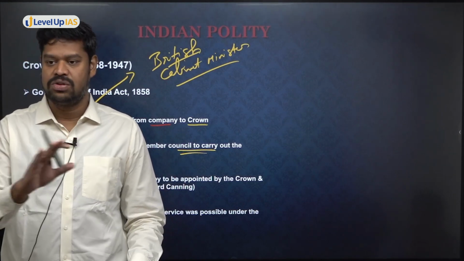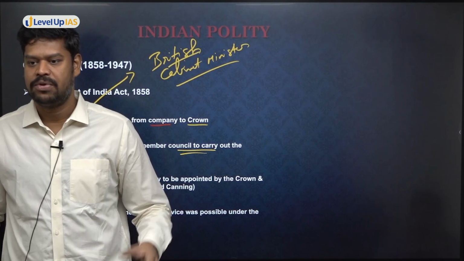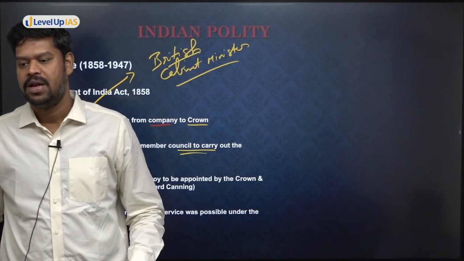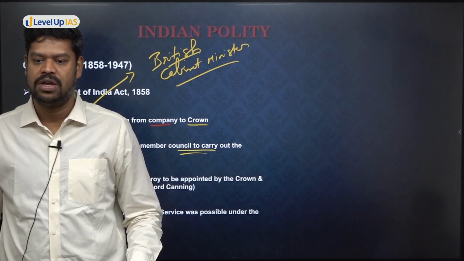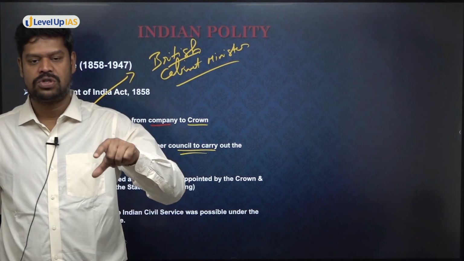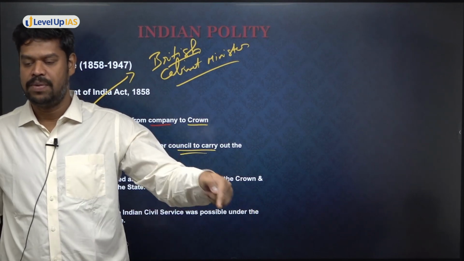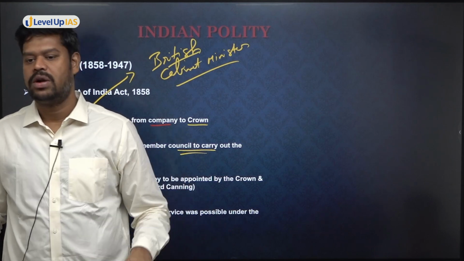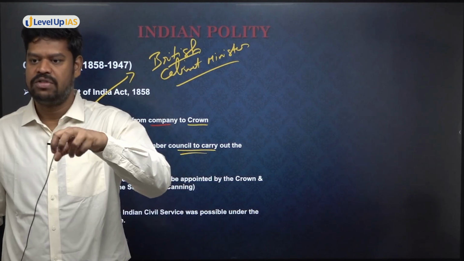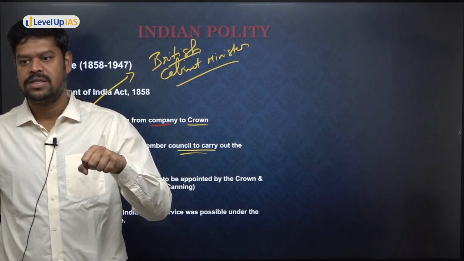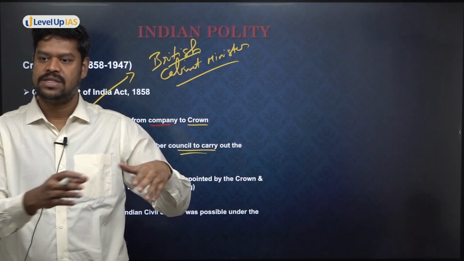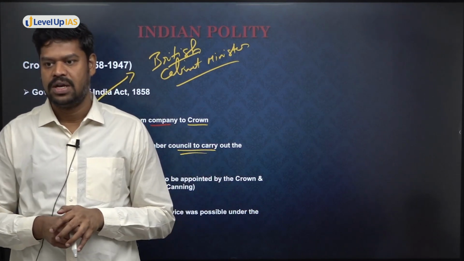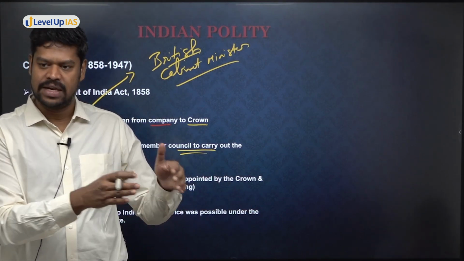That means it is hence no longer called the East India Company, because it is directly taken up by whom? Directly taken up by the British India. So therefore, it is the administrative structure of the British Crown in British India. So it is no longer called East India Company. And who is the head of that administrative structure? It is the Viceroy. In the sense, who is the executive officer for that? Or you can say who is like the secretary to that.